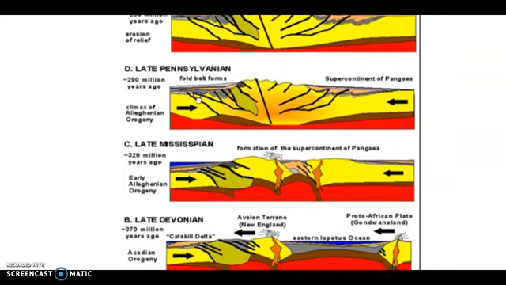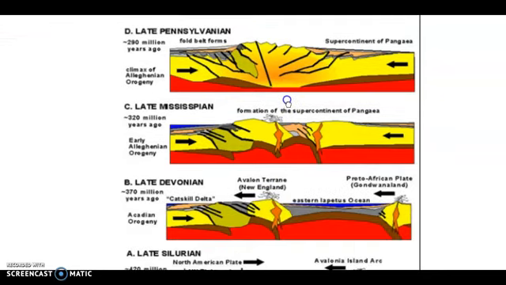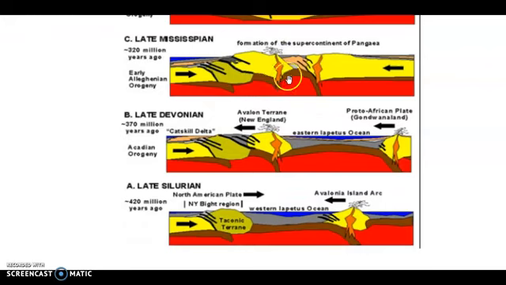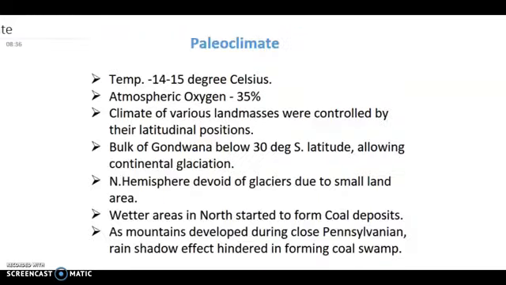In the late Pennsylvanian, the fold belt started to form, the climax of the Appalachian orogeny. The Appalachian orogeny was complete during the late Pennsylvanian, and in the late Permian even Siberia fused with Pangaea, and you can see the supercontinent of Pangaea was complete. Very beautiful graphics you can see here.